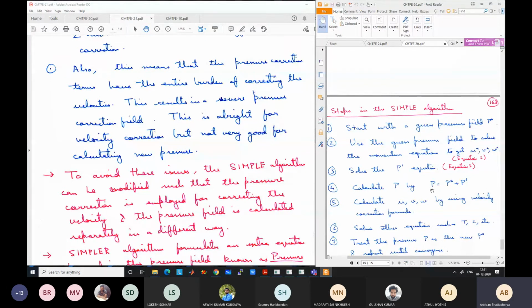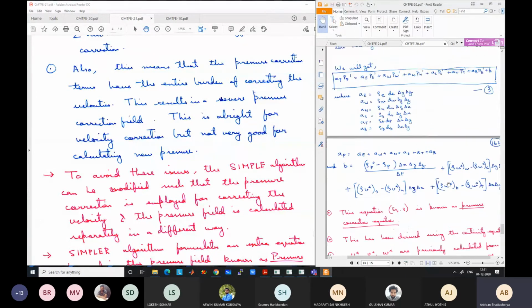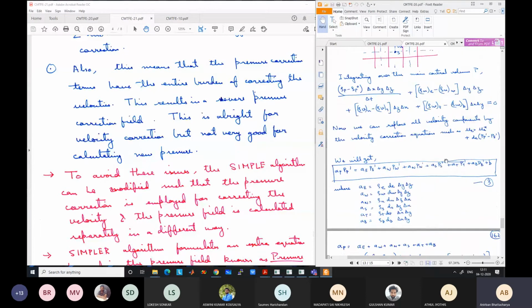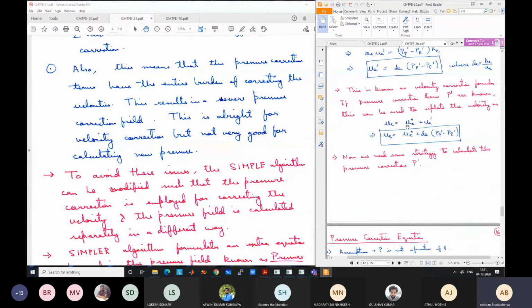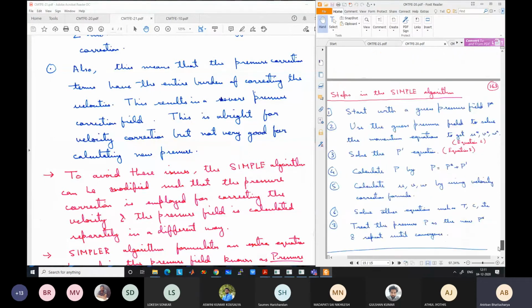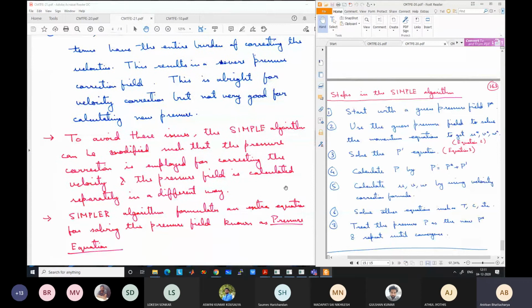And instead of this, if we devise some new method for solving the pressure, but velocity correction we will still do using the old method of pressure correction. By solving the pressure correction equation, we get P dash values and use these P dash values to get the velocity correction. But for getting the actual pressure, we don't use this method. So if we can do that, then that problem is solved.